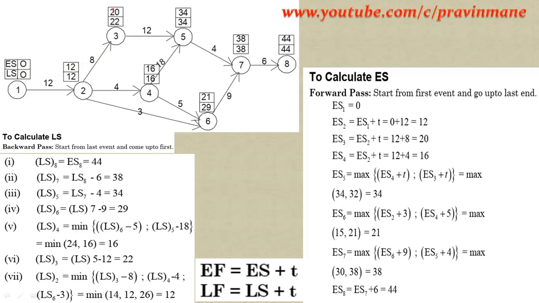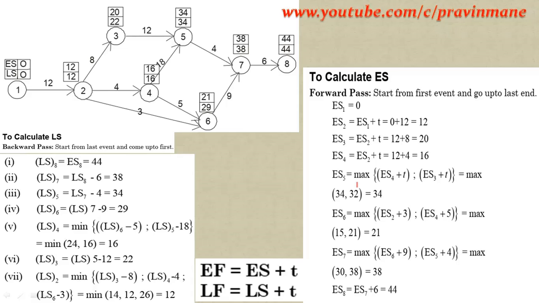So firstly 0, 12, then 12 plus 8, 20, 20 plus 12, 34, 34 plus 4, 38, and then 38 plus 6, 44. Then you go in this fashion. So forward pass method: start from the first event and go up to the last event. ES1 is equal to 0, ES2 is equal to ES1 plus T is equal to 0 plus 12. This way you have. And here sometimes you will get 2 values for ES5, 32 or 34.